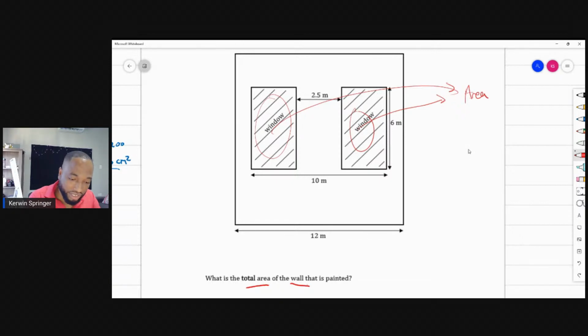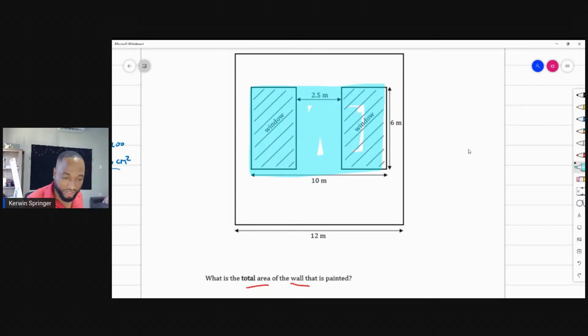So for the area of the windows, there are numerous ways for me to find this. I could consider the two windows as one, or I could record the area of this big rectangle here, which is like both windows, but it has some wall space in there. To get rid of the wall space, tell me if you all understand this logic. I will calculate the area of this big piece here, and then subtract this piece in the middle, because that piece is wall, to find the area of the windows.